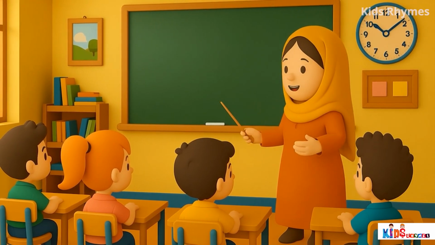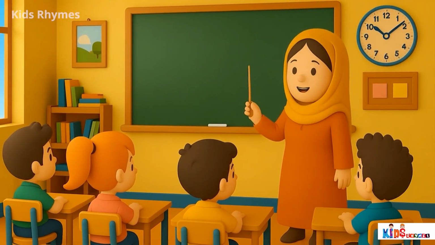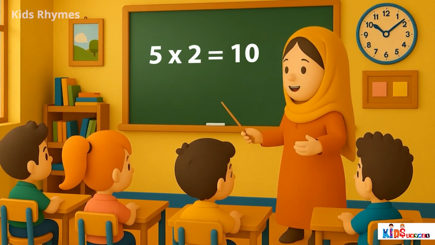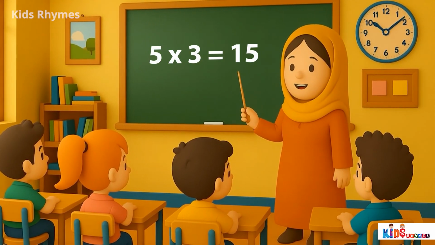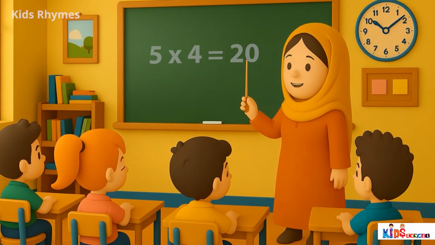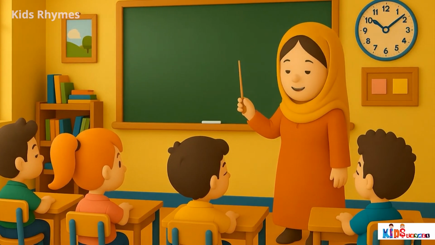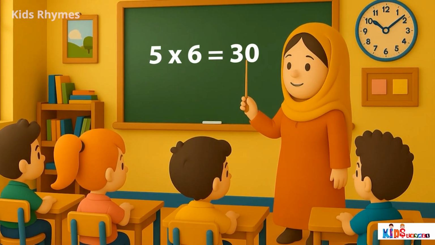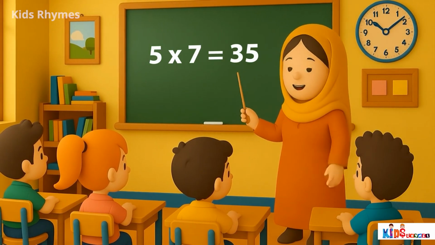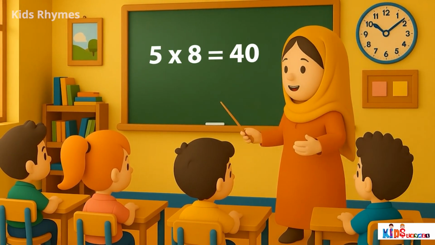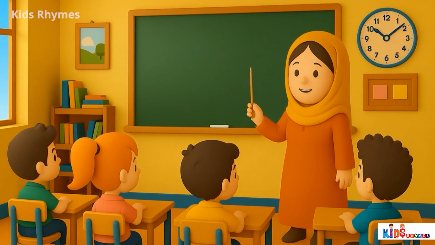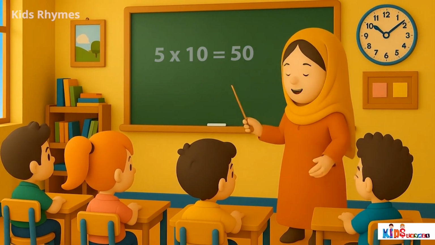Now say all together the table of 5 with clapping. 5 ones are 5, 5 twos are 10, 5 threes are 15, 5 fours are 20, 5 fives are 25, 5 sixes are 30, 5 sevens are 35, 5 eights are 40, 5 nines are 45, 5 tens are 50.